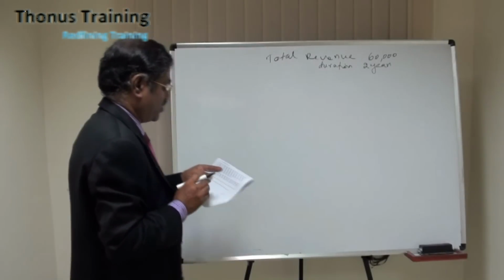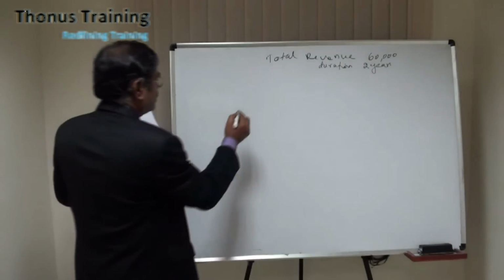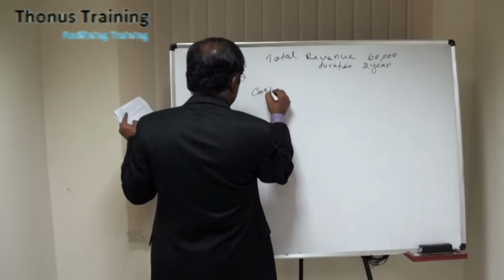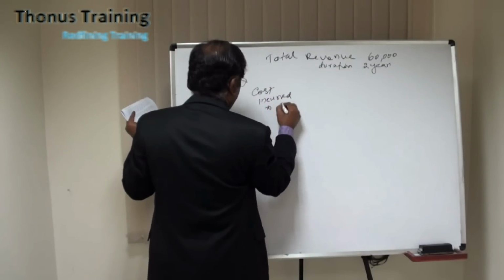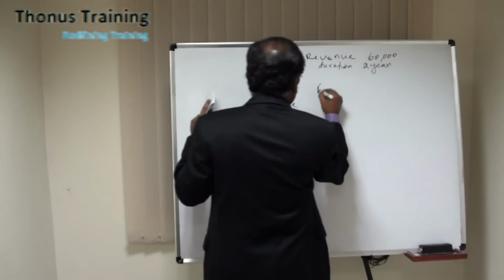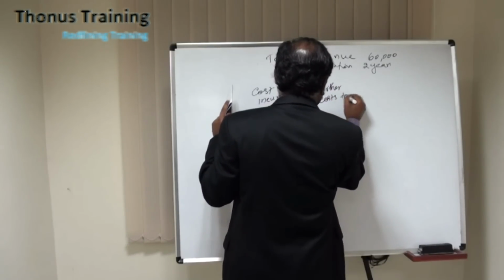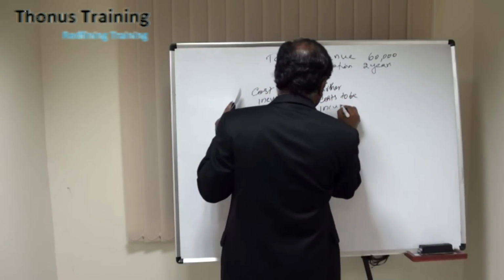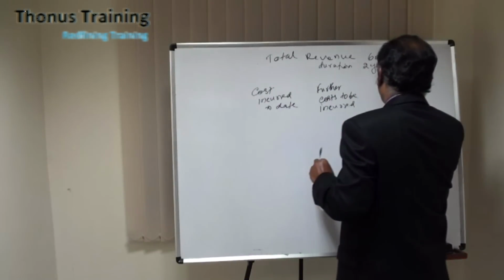This information is required. On that date they purchased a plant for 15 million. So we are going to work out the cost incurred to date, then the additional or further cost to be incurred, then the total cost.